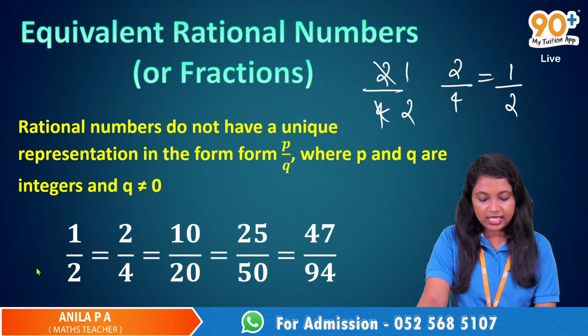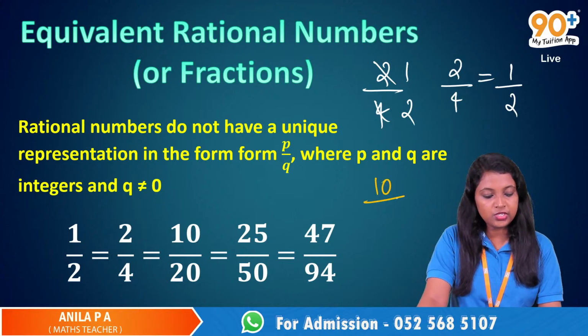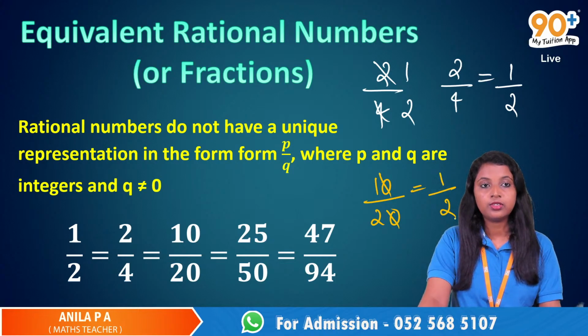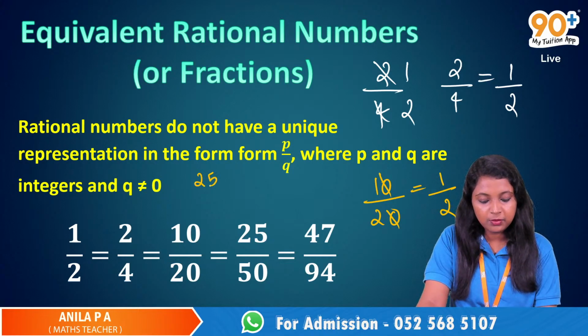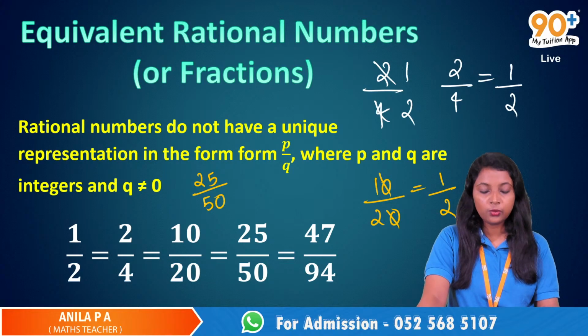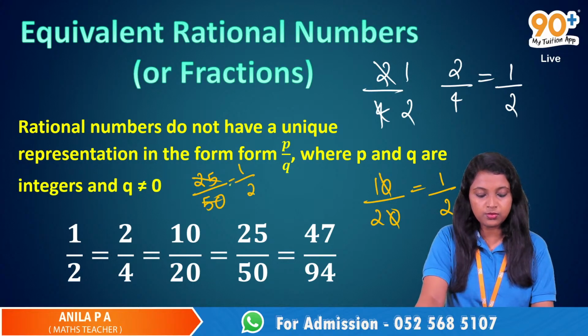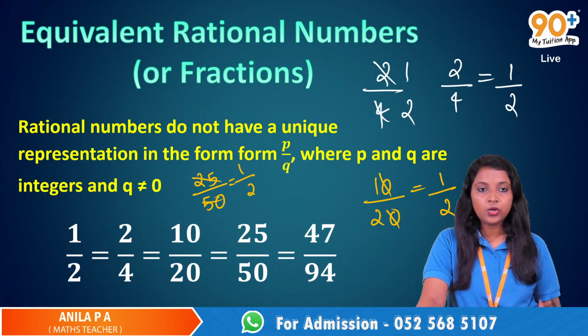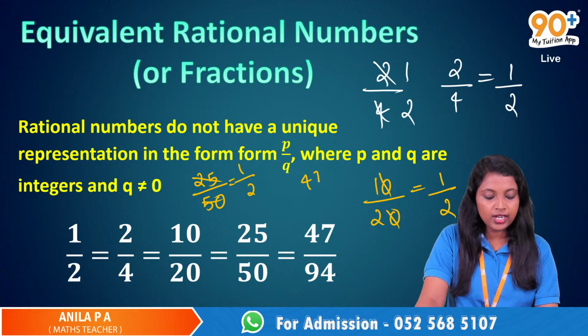When we take 10 by 20, when we cancel these two zeros, we will get 1 by 2. Then 25 divided by 50, that is also equal to 1 by 2. 50 is 2 times 25. 47 divided by 94.